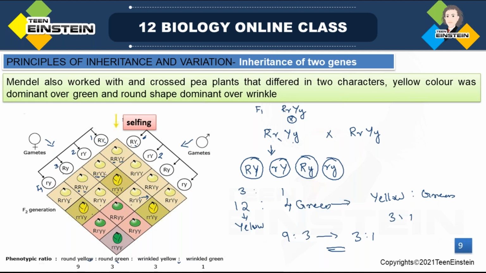Whenever someone is asking, you should be able to tell the phenotypic expression of that particular character. So how it will come here: the dominant allele is there, so you can say it is round, right? And here the expression of the dominant allele for the second character is yellow. So this seed will be round yellow. When another one, randomly you select one, here the small one, this will be wrinkled because the recessive allele is present. This is recessive, and here again for yellow color the dominant allele is present. So this is wrinkled yellow.